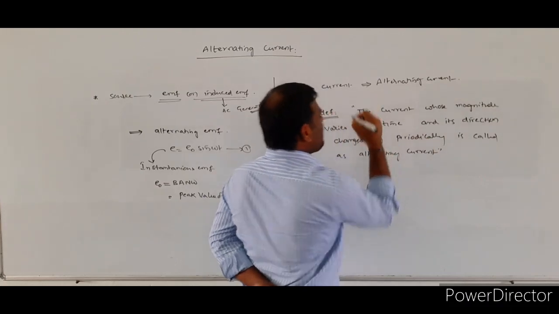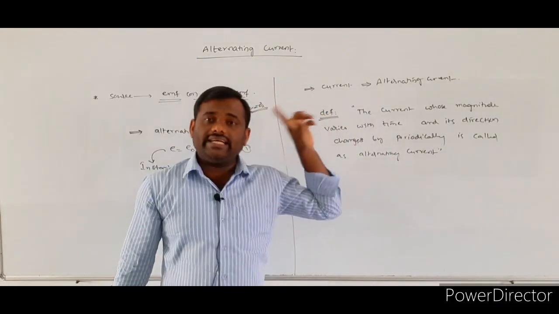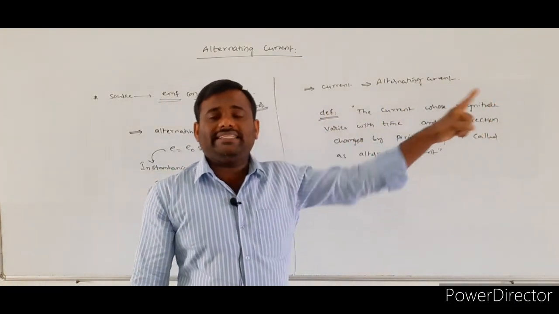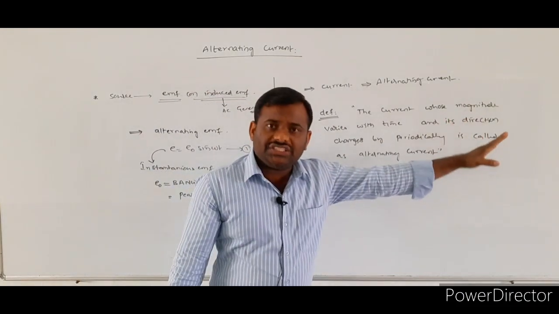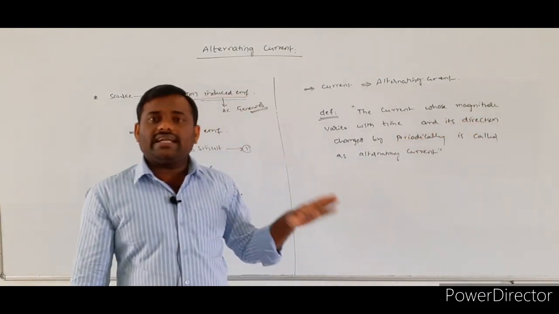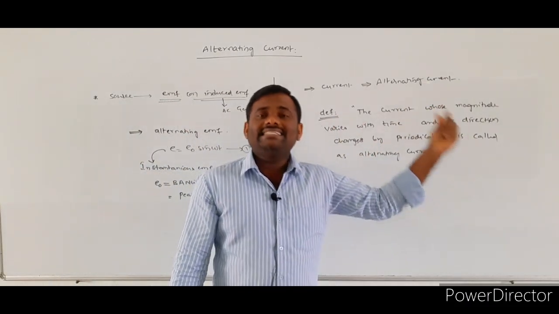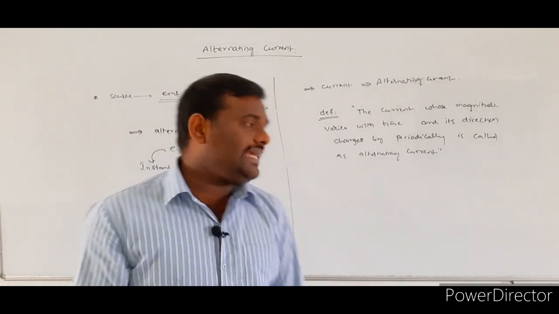That means the current whose magnitude changes with respect to time, and whose direction also changes periodically, we call alternating current.